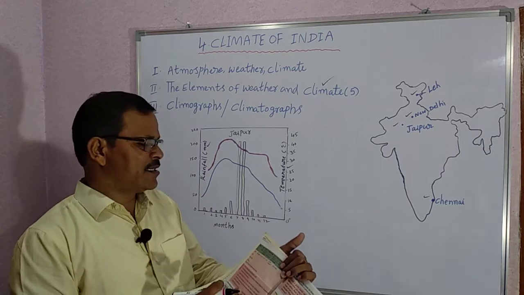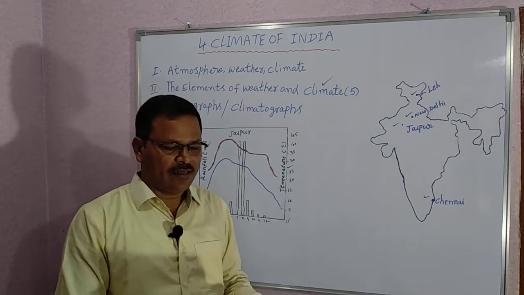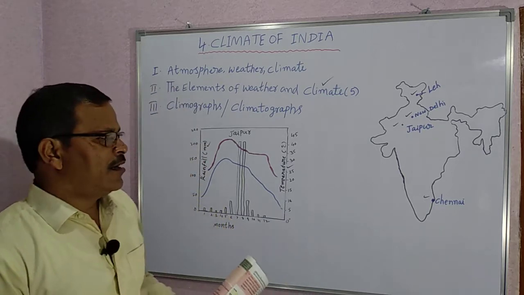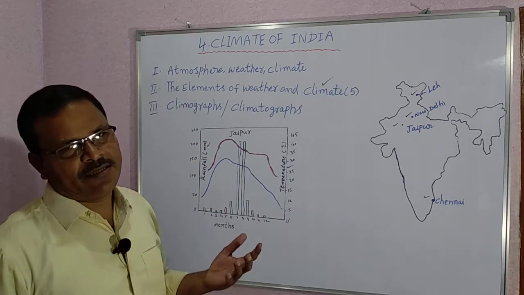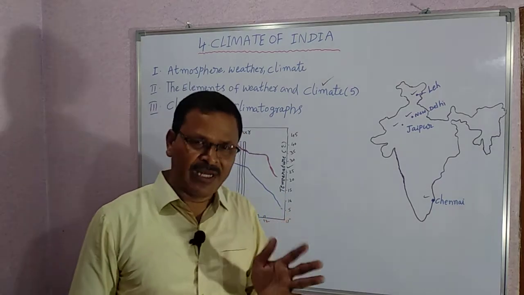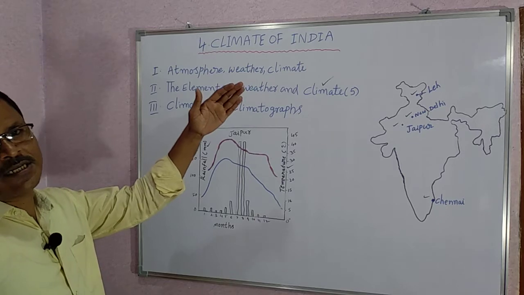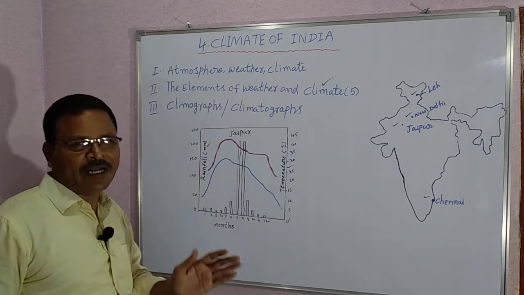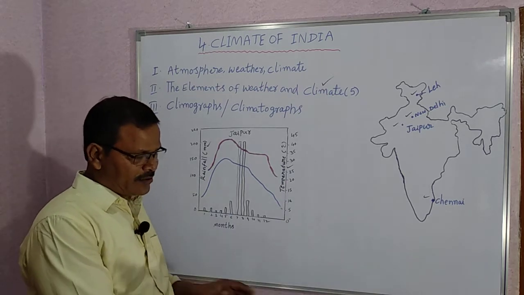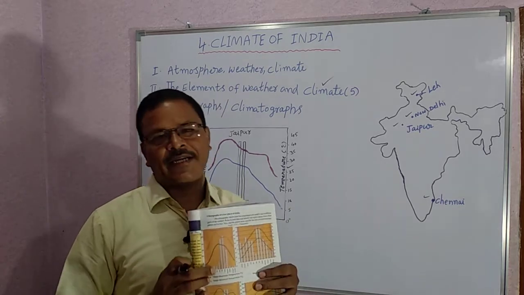The third column is the range of maximum temperature during the year. All of you know what range is in your mathematics. Range is equal to maximum value minus minimum value. You have to write the maximum temperature to minimum temperature. For example, if you observe the climograph of Jaipur, what is the maximum temperature recorded here?